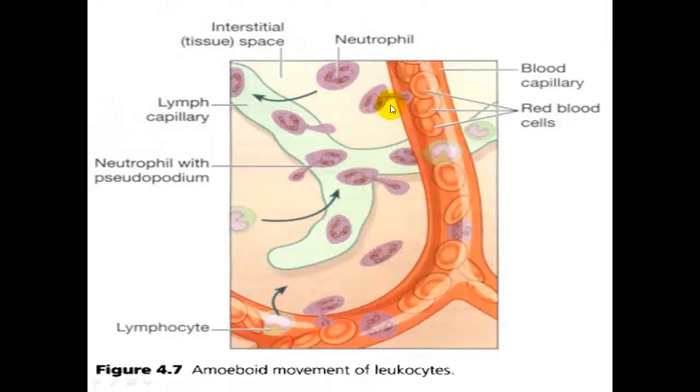It is performed by the diapedesis process, which involves amoeboid movement of these neutrophils across the capillary walls. They move guided by the chemotaxins released by the tissue damage, to the site where there is damage.